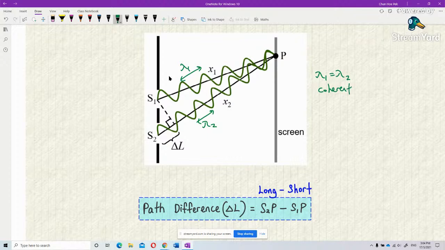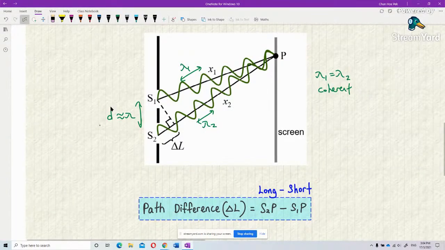Besides that, you can also see this distance is almost the same as the lambda. The separation must be very small.